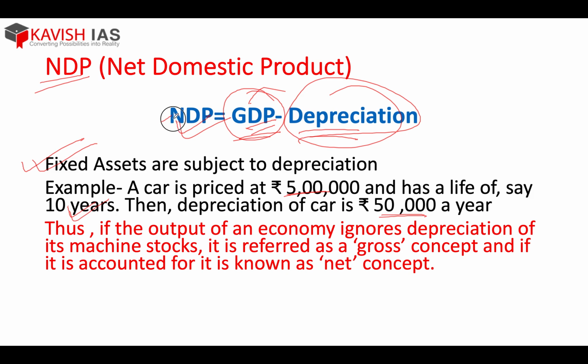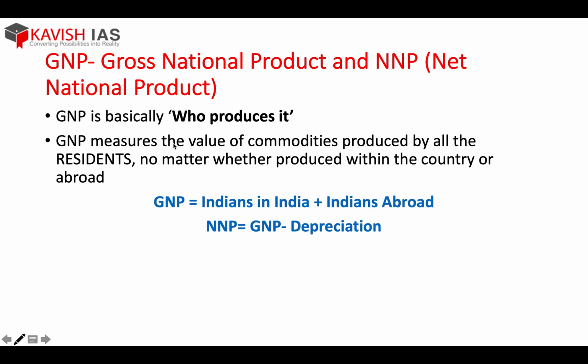So this is a net concept, this is a gross concept. This is a more perfect measure. If you compare between GDP and NDP, NDP gets you a better picture because it is a net concept. So just remember, net and gross, the difference is always depreciation. Nothing more to explain in this.